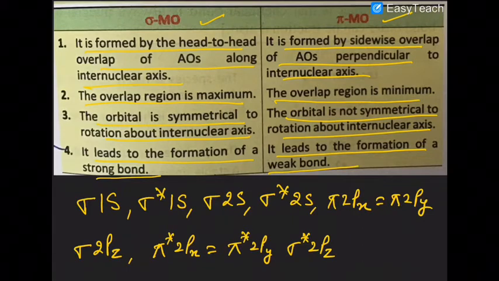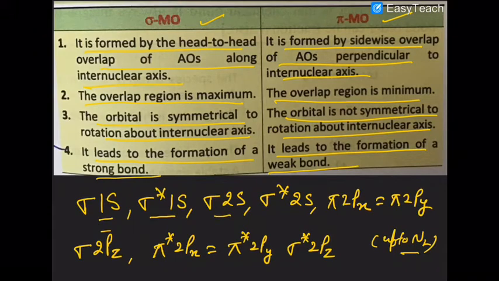I have written the electronic configuration up to nitrogen. This is the configuration followed by the various molecules and species. First, the electron will enter sigma 1s, then sigma star 1s, where star means anti-bonding.